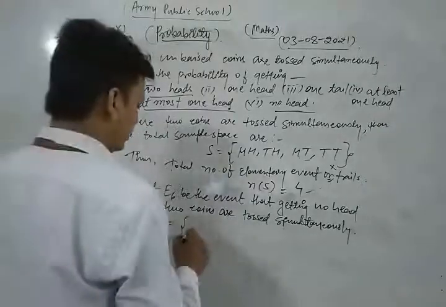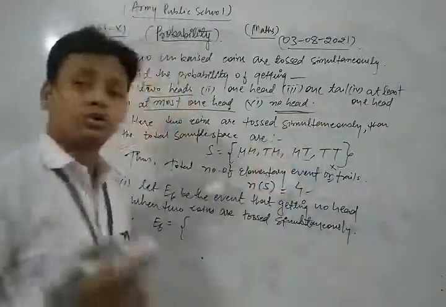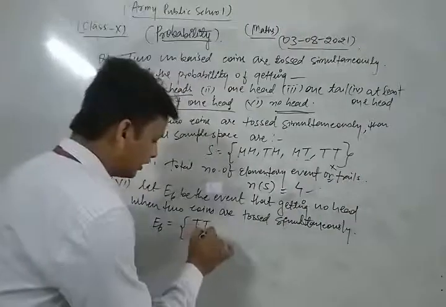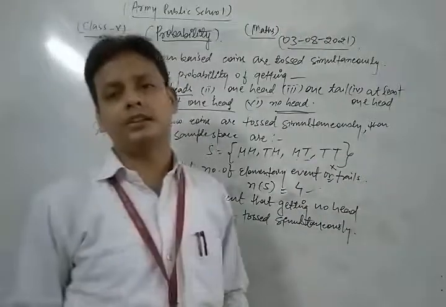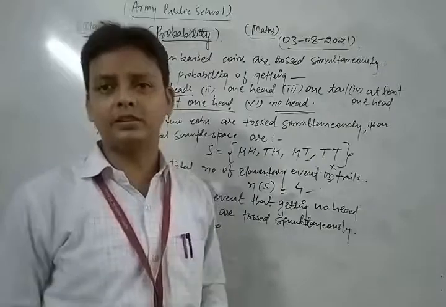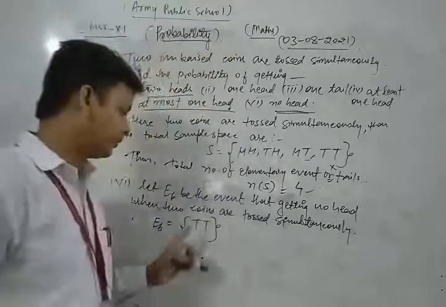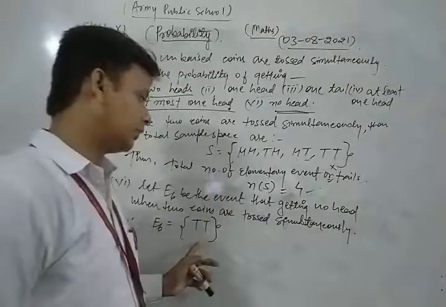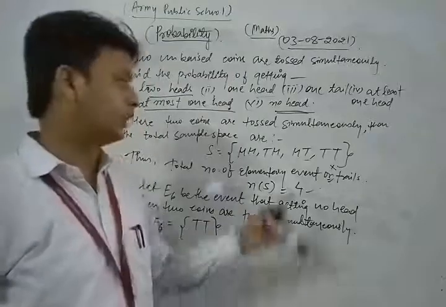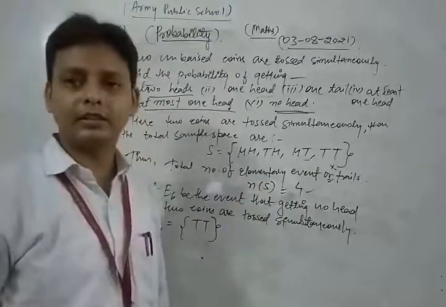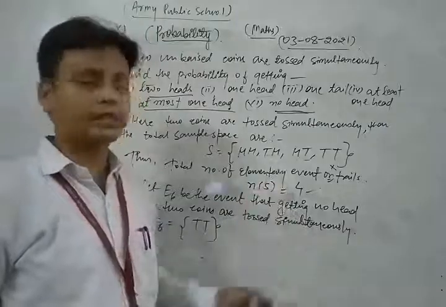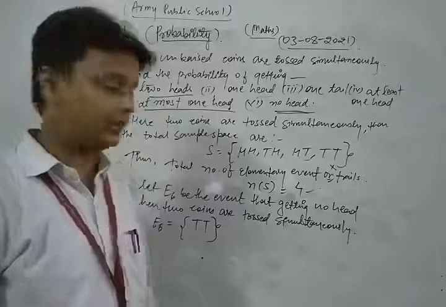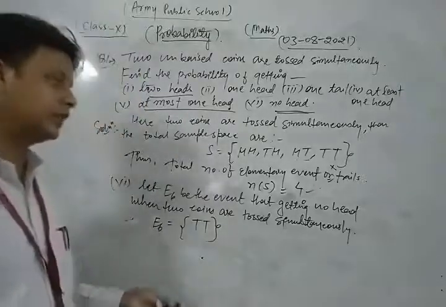We find the probability of getting no head. So no head is only one condition, meaning both are tail. No head means that both coins come up tails on the upper face. So the favorable outcome is both tail, because we find the probability of getting no head. In the other three conditions, at least one head comes out on the upper face of the coins, but only in one condition, when both coins are tail, do we get no head.